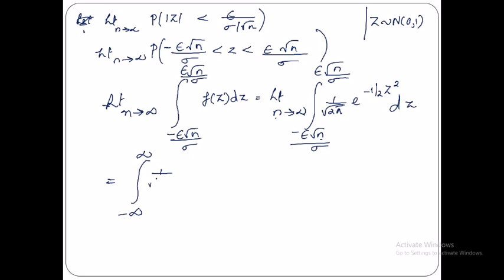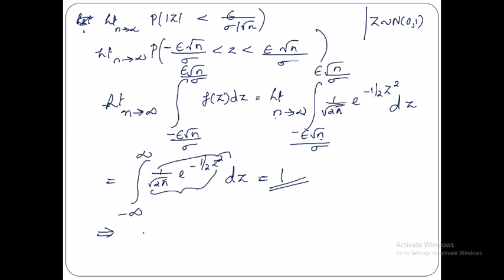And you have 1 by root 2 pi e raised to minus 1 by 2 z square dz, which is again what? The probability density function. This is the probability density function. And if we integrate it from minus infinity to plus infinity, what will you get? 1. So this is something you have learned earlier, and therefore this implies that what?